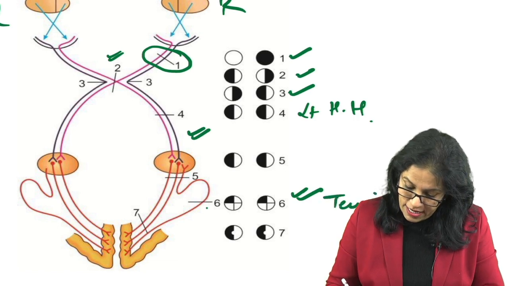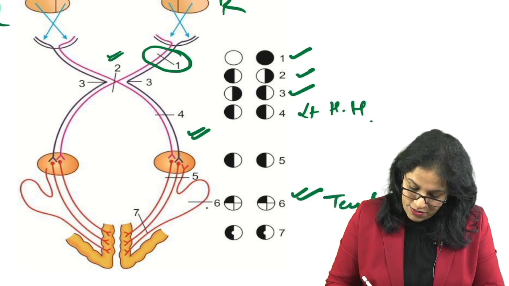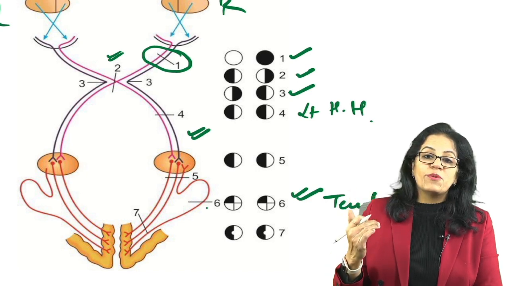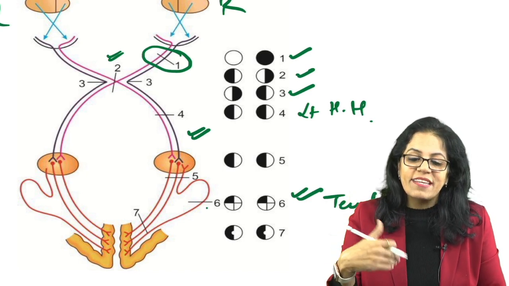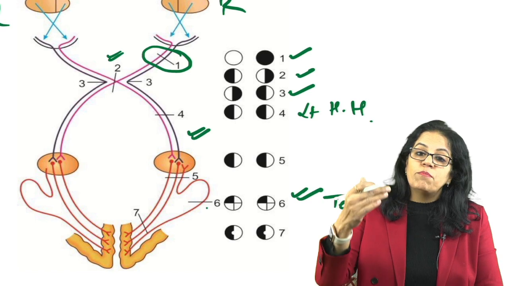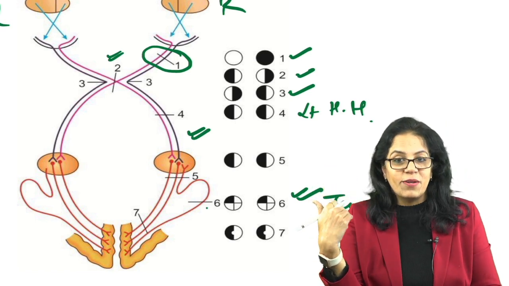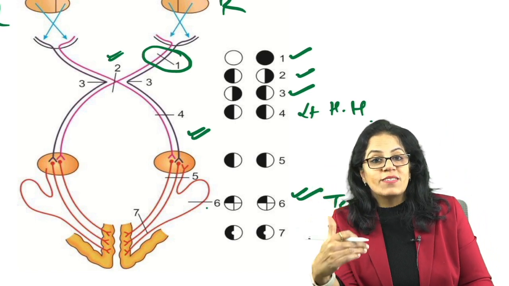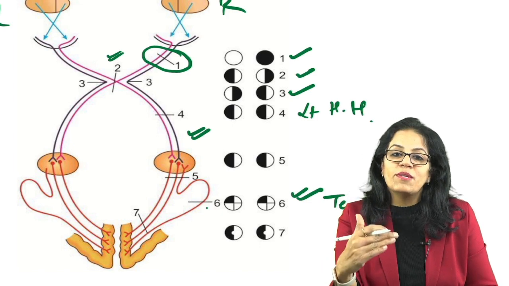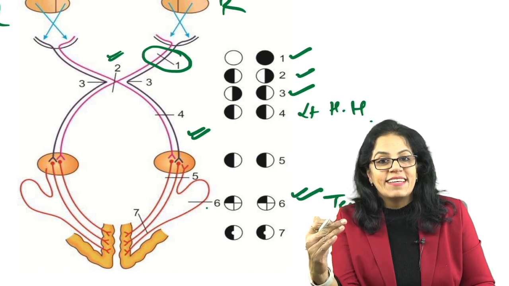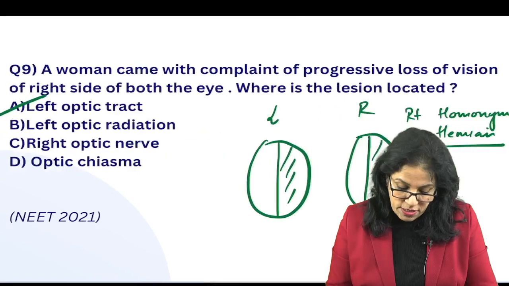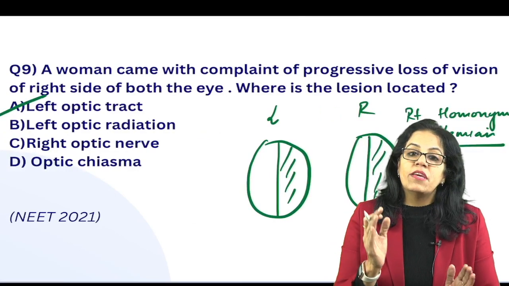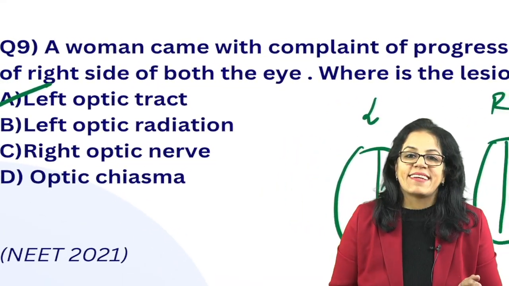And vice versa, inferior quadrantanopia is a parietal lobe lesion. It's not made here, but you should know this. If in the posterior part of the parietal lobe the whole of the optic radiation is gone, then you can also get homonymous hemianopia of the opposite side. But in this question, if both radiation and tract are given, we are going to first talk about the tract.